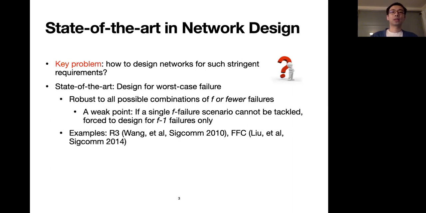This problem has been studied for many years, and most of the existing solutions turn to designing for the worst case failure. Examples include R3 and FFC. The worst case design is nice in that it tries to design a network which is robust to all possible combinations of F or fewer failures, but it has a weak point. If a single F failure scenario cannot be tackled, then we are forced to fall back to designing for F-1 failures only.